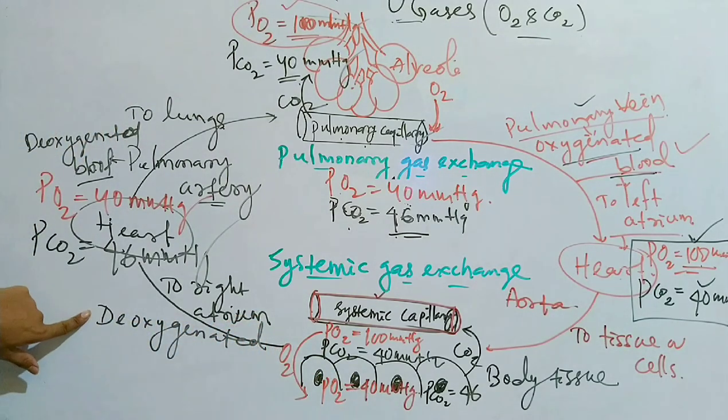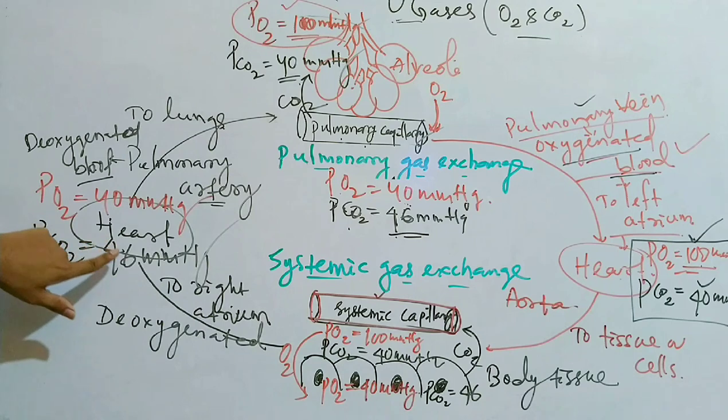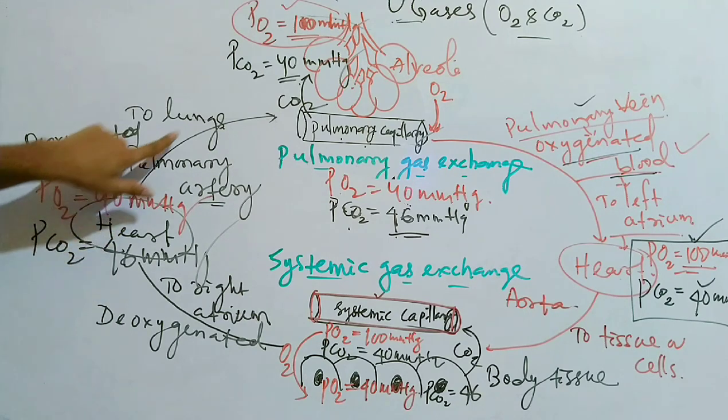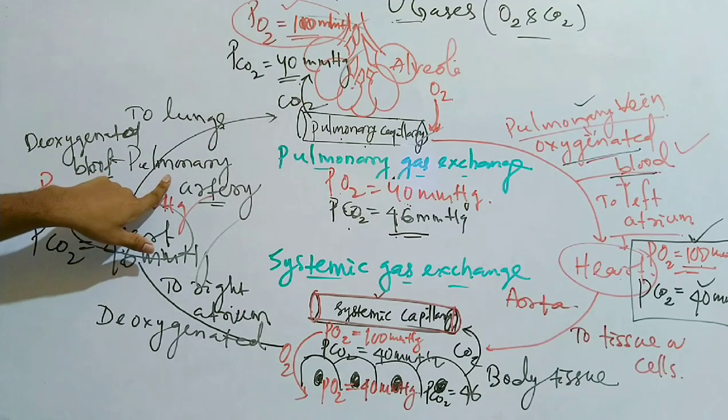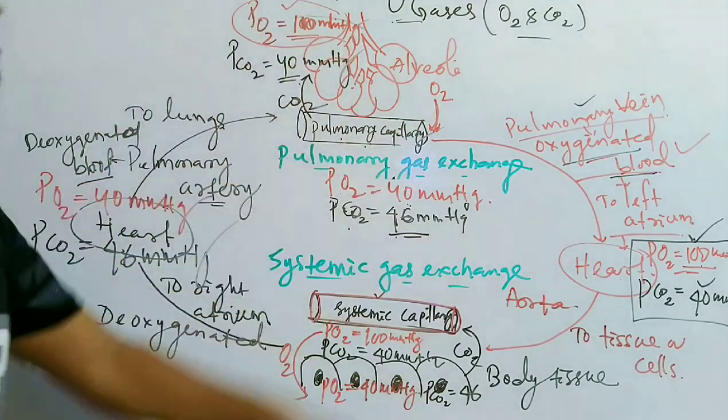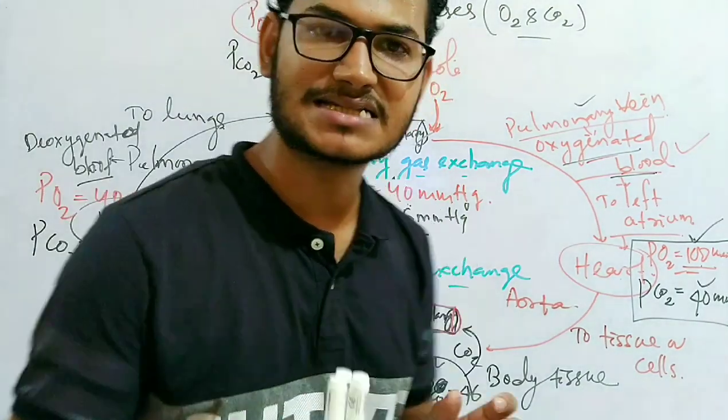Then the blood becomes deoxygenated, carrying higher partial pressure of carbon dioxide, that is 46, and less partial pressure of oxygen, that is 40, and again travels to the lungs with the help of the pulmonary artery. So this is the whole process of the exchange of gases.